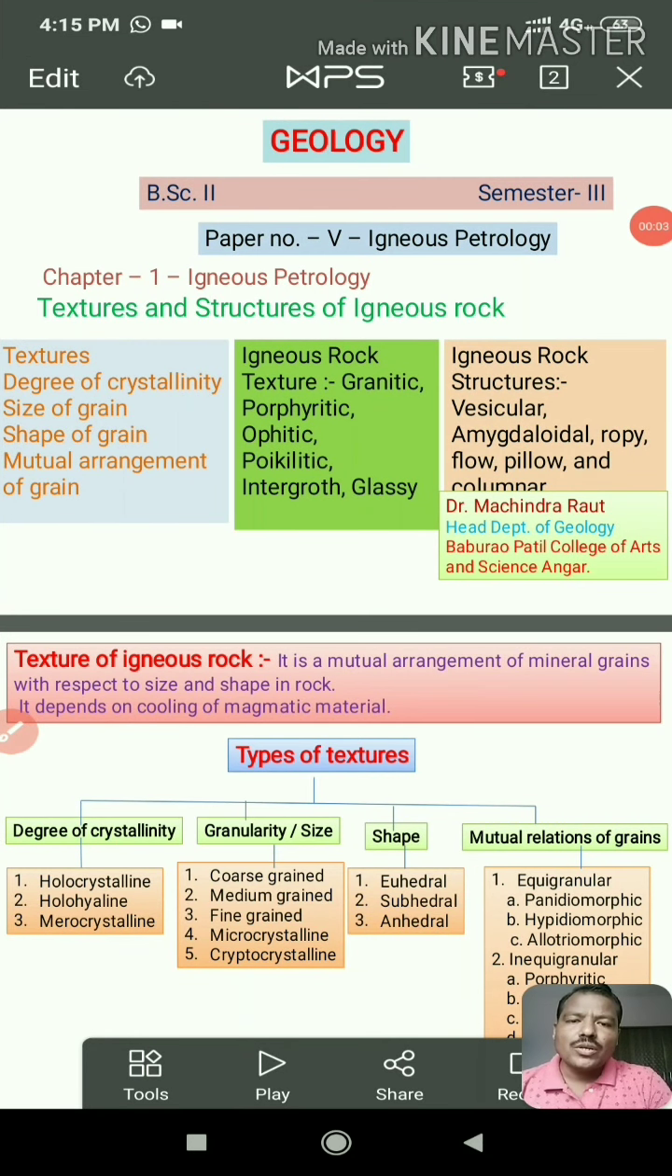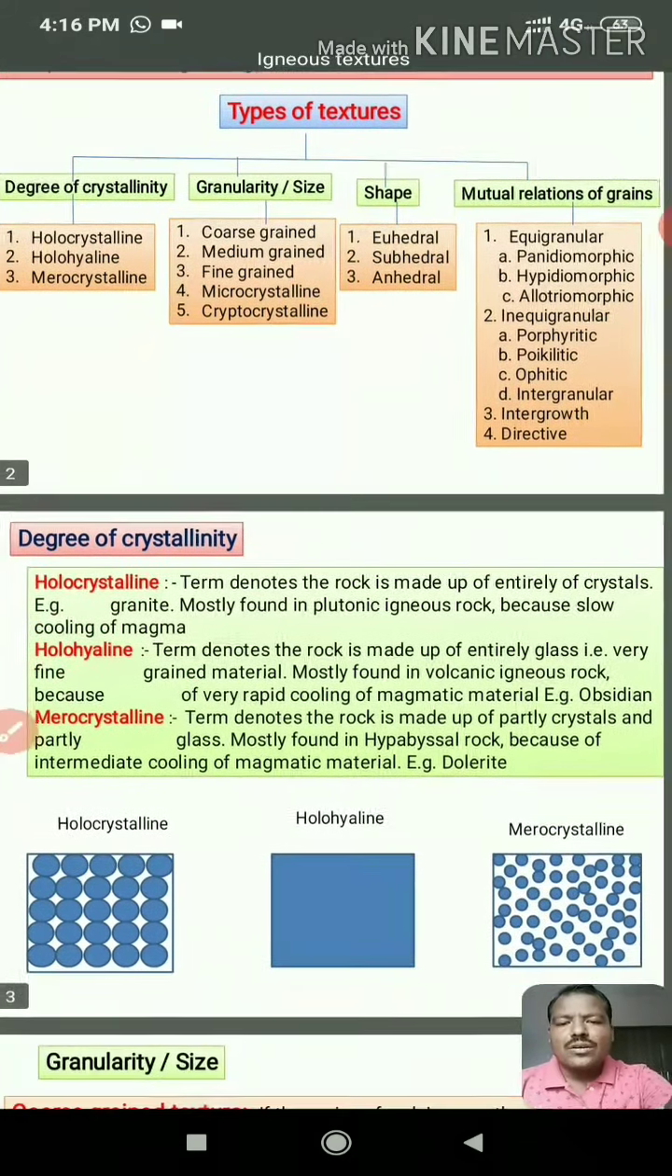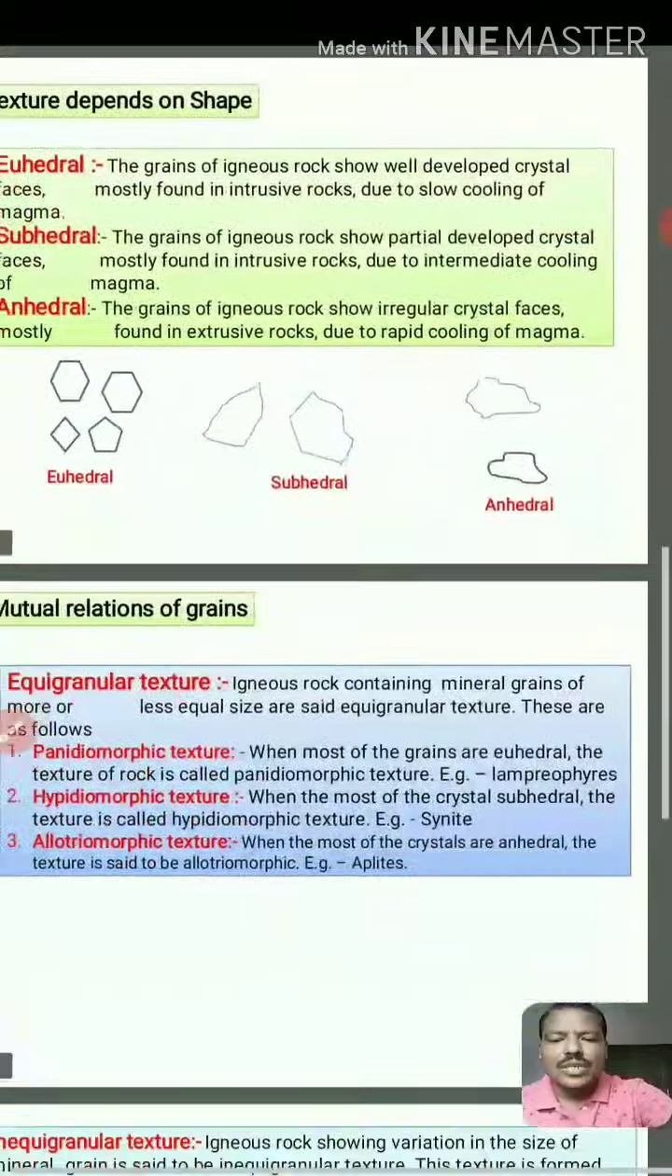Welcome back, students. We are in igneous petrology, paper number 5. In igneous petrology, we see the textures of igneous rock. From the last two lectures, we have already discussed the degree of crystallinity, granularity, and shape of the mineral grains. We have also discussed some points of the mutual arrangement of the mineral grains. The remaining portion of the mutual arrangement of the mineral grains is the intergrowth texture and the directive texture.